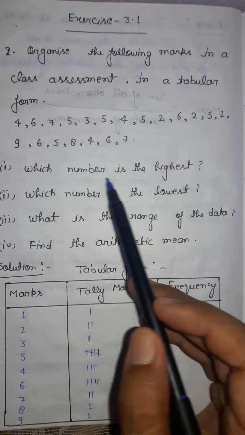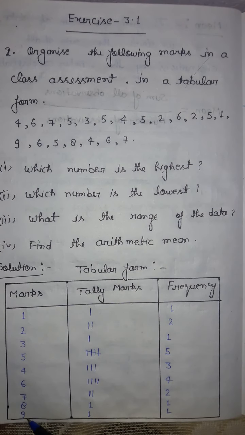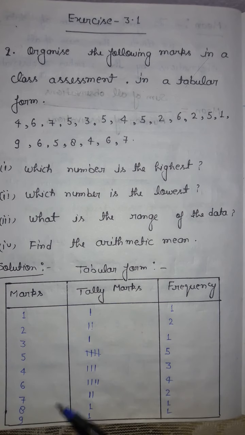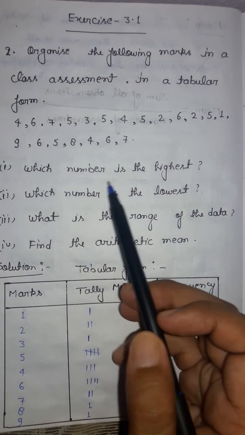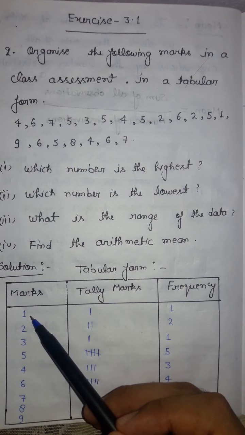So now, which number is the highest? So you can see that in the last, 9 is the highest. So we can give its answer. And the next one is, which number is the lowest? So you can see that we have started from 1, so 1 is the lowest.